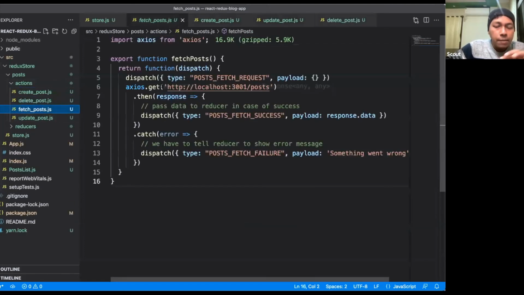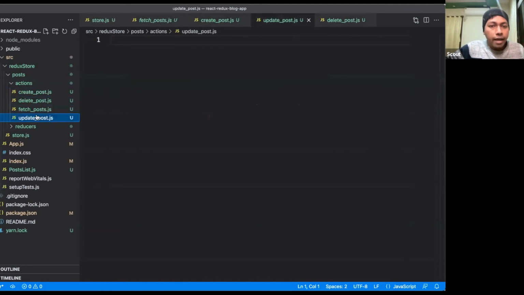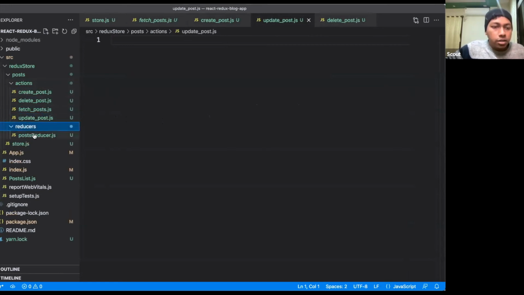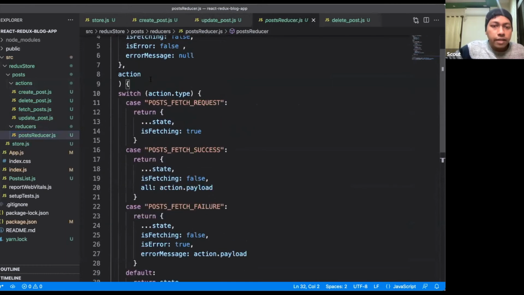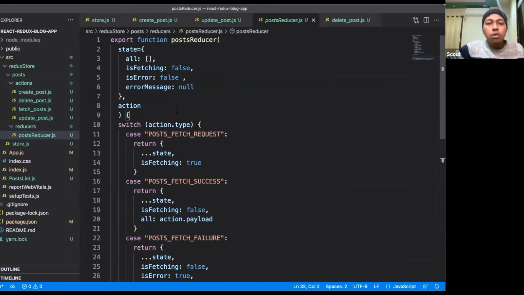We have to do a similar implementation, whatever we did here, in these corresponding actions. In these actions we will define everything. For every action we create here, we will catch this action type, and we will see how our application, this post reducer, changes depending on this data.